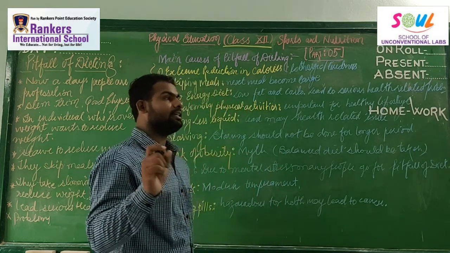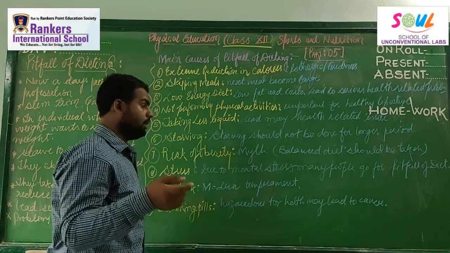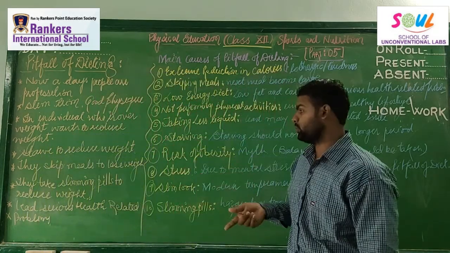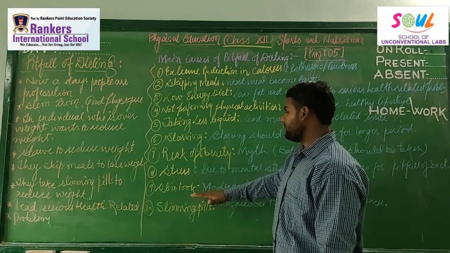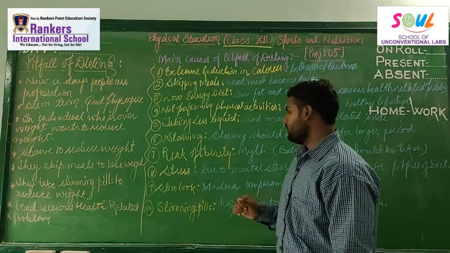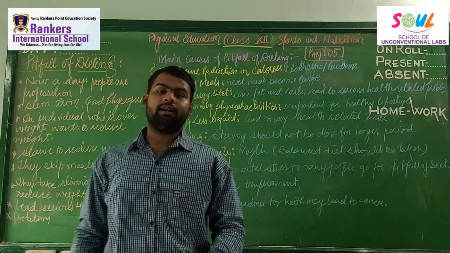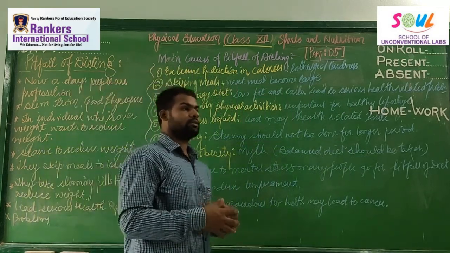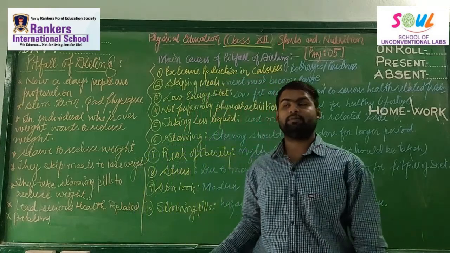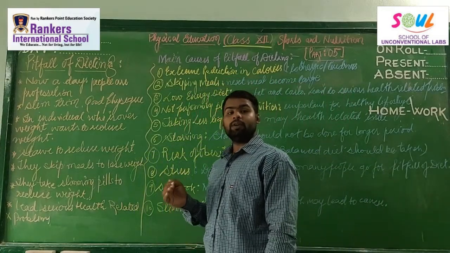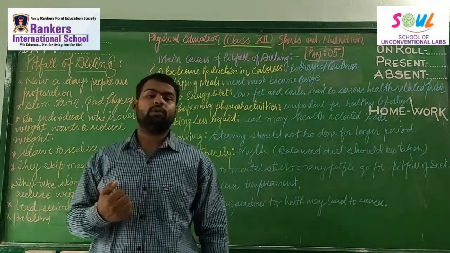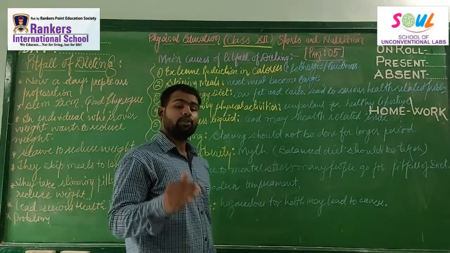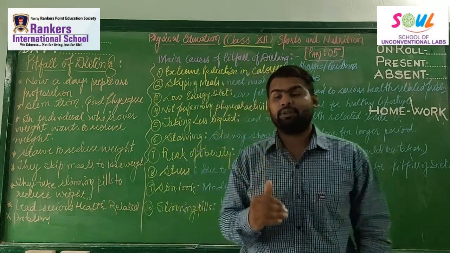Because society is the source of stress, if you give importance to them rather than to yourself, or more than to yourself. After this, slim look. In a modern society, in the 21st century, each and everyone wants to look slim and trim, and it's a modern temperament too. So it's good if an individual wants to look slim and trim, but one should follow what one should follow. One should follow a balanced diet for that, right?